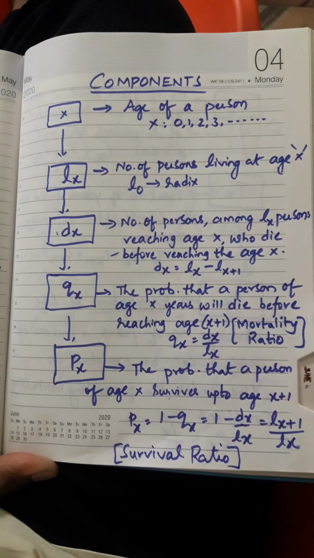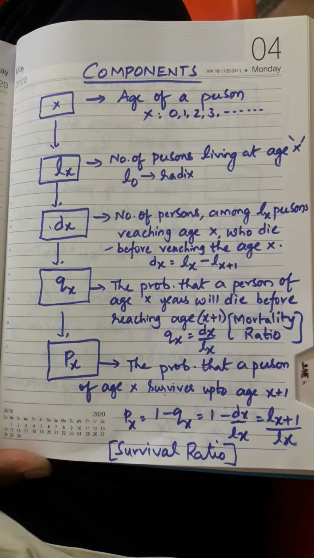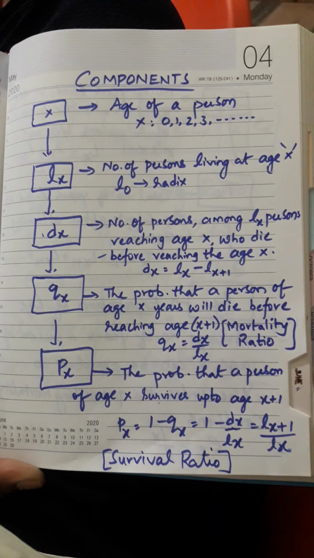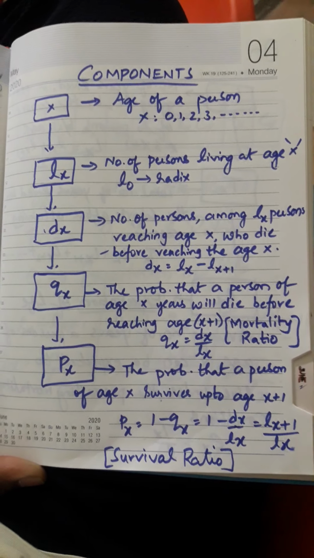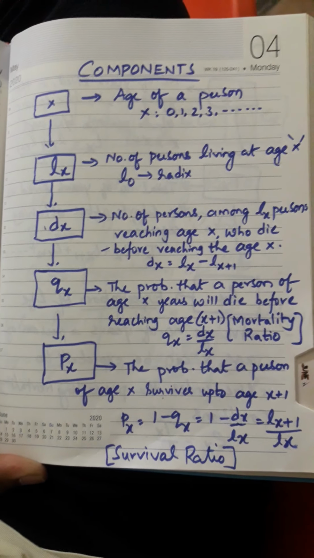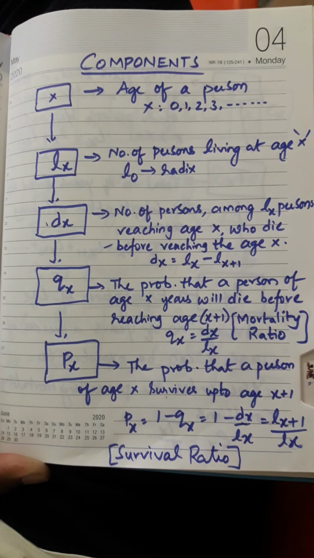Now let us see the components, then you will get a brief idea how the lifespan is taken. See, first let us consider, let x be the age of a person, that is 0, 1, 2, 3. You can consider it as days or months or years or whatever it is.